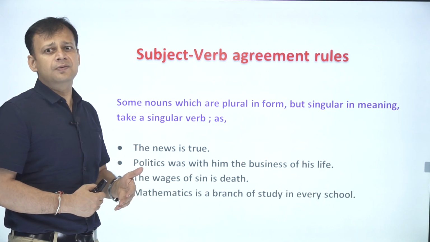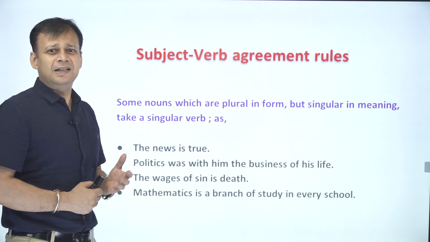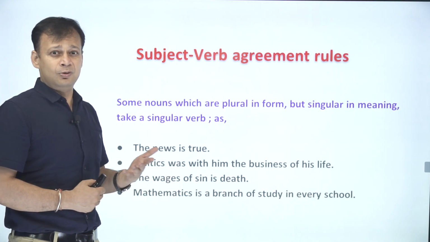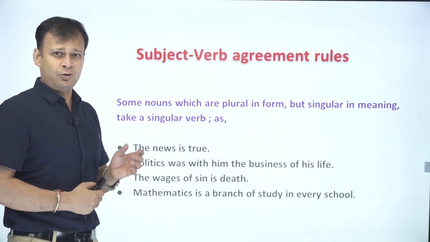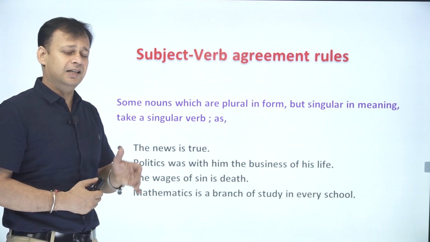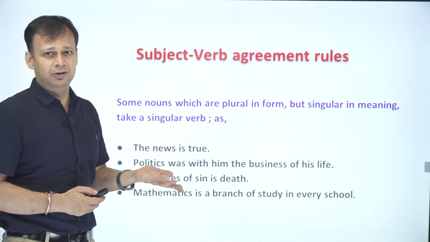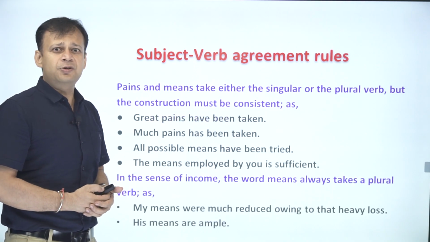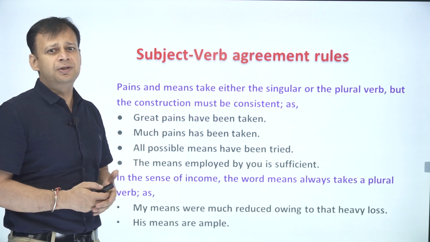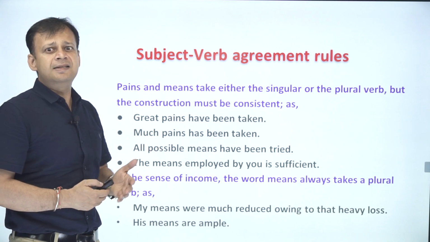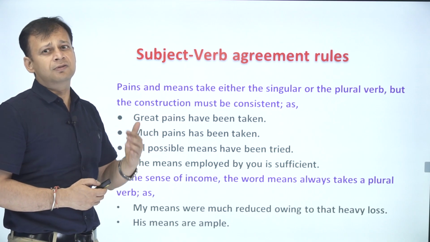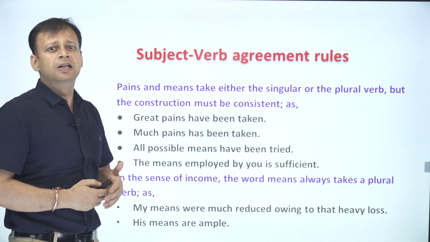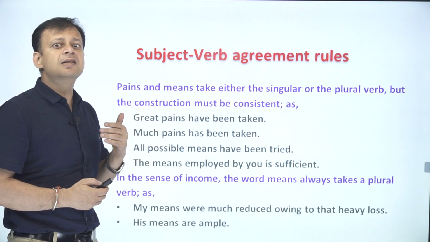Mathematics is a branch of study in every school. So mathematics has got S, looks like plural, but in this case we are talking about it as one idea. That's why we are choosing a singular helping verb. Next rule talks about a very specific situation. Pains and means take either the singular or the plural verb. So we need to understand when and why, but the construction must be consistent.